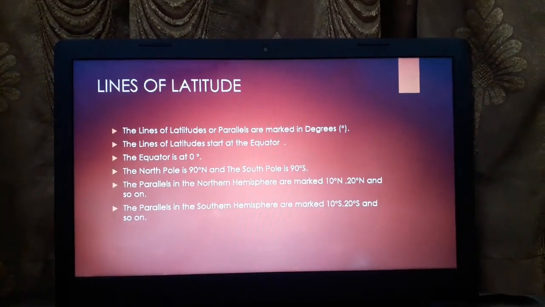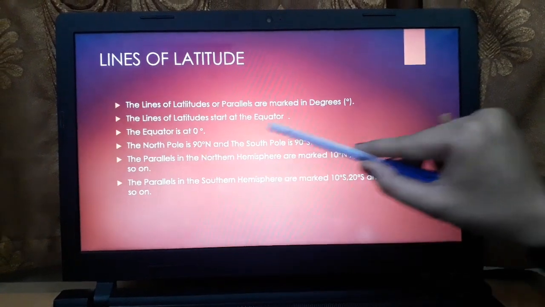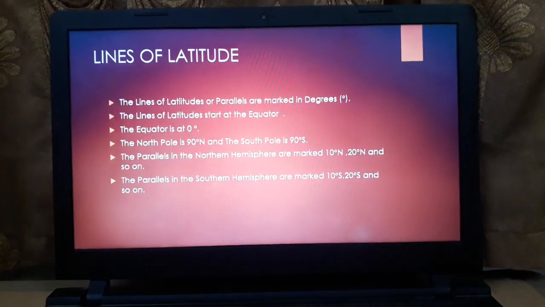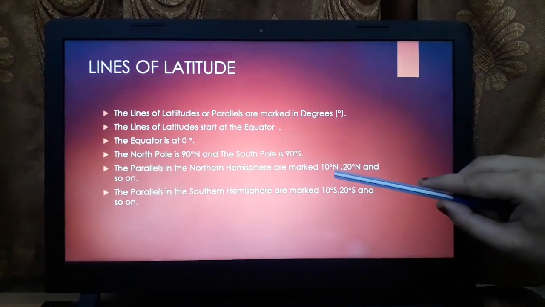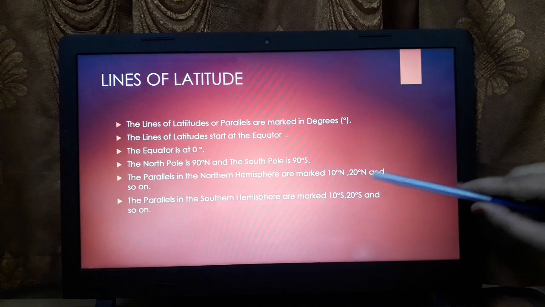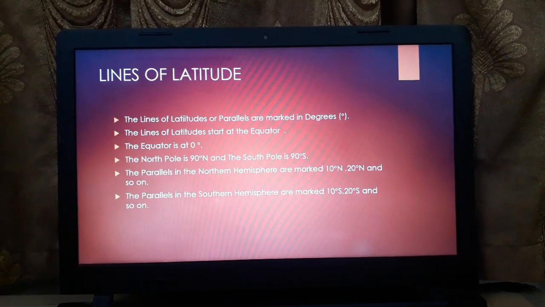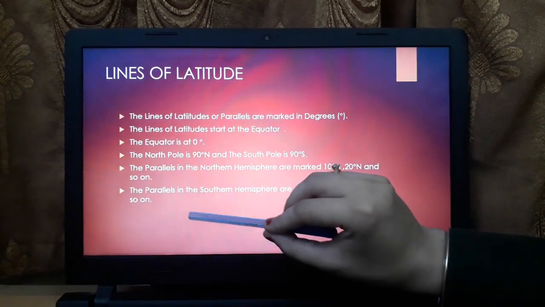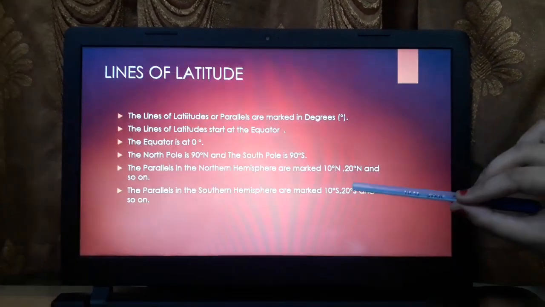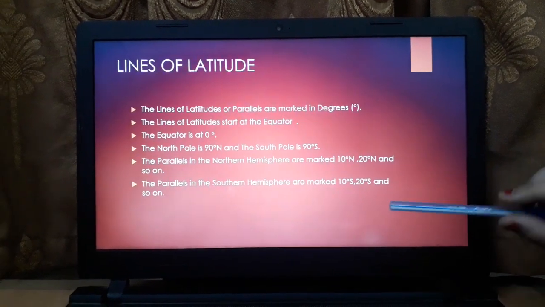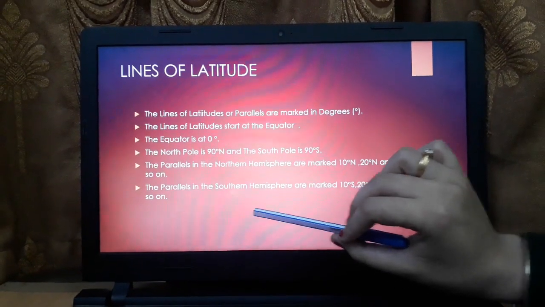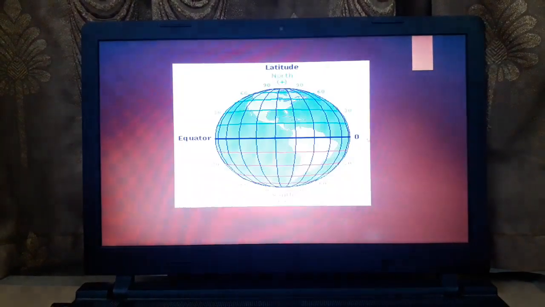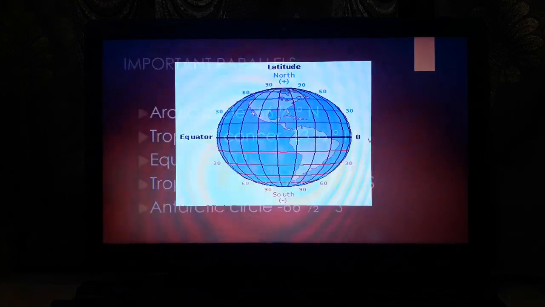Depicting the equator. The north pole is 90 degrees north and the south pole is 90 degrees south. Now, the parallels in the northern hemisphere are marked as 10 degrees north, 20 degrees north and so on. Because they are in the northern hemisphere, N is written. Now the parallels in the southern hemisphere are marked as 10 degrees south, 20 degrees south, as they are in the southern hemisphere, because of which S is written. You can see S. Now you can see the picture also.